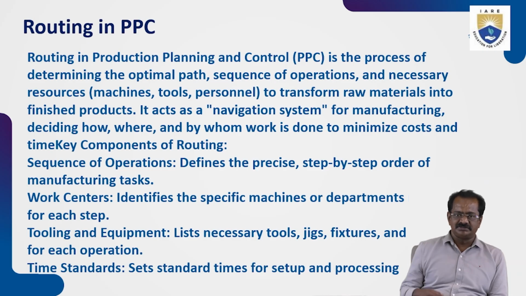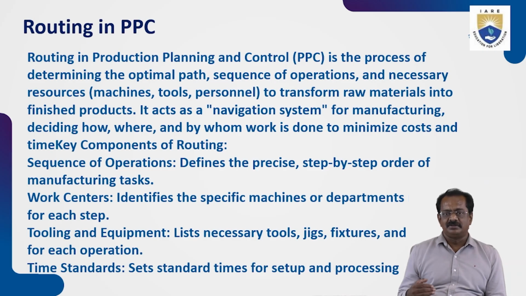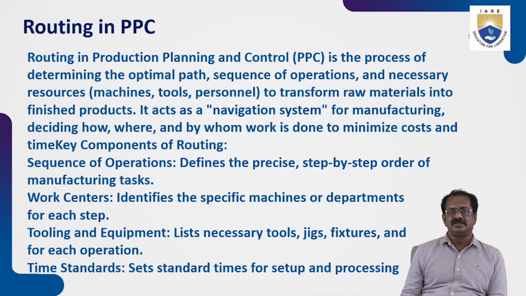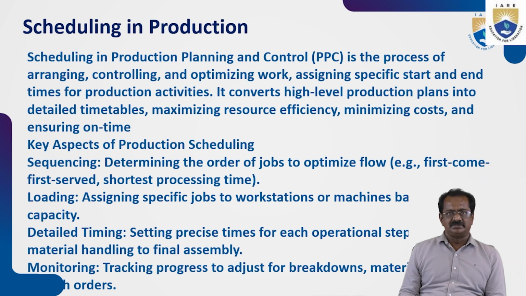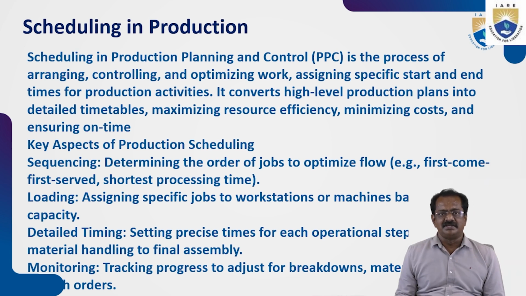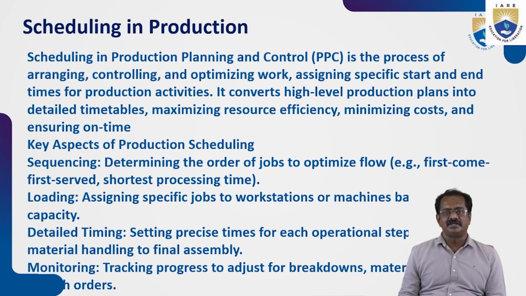For this particular product, they need to reduce the idle time as well as the carrying cost of the raw material. Like this, they have to reduce the carrying cost so that they can increase the profits. The key aspects of production should be sequencing, detailed timing and monitoring. Monitoring is also very important here. Again, the supervisor has to check whether things are happening on time or not. Without a manager, nobody can work properly.